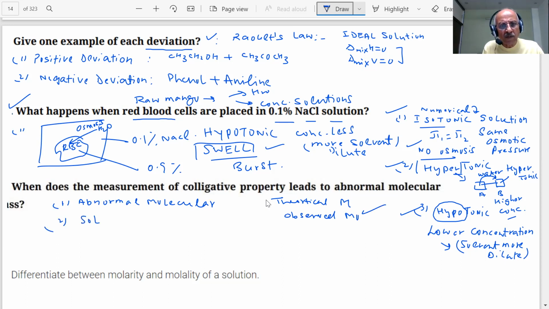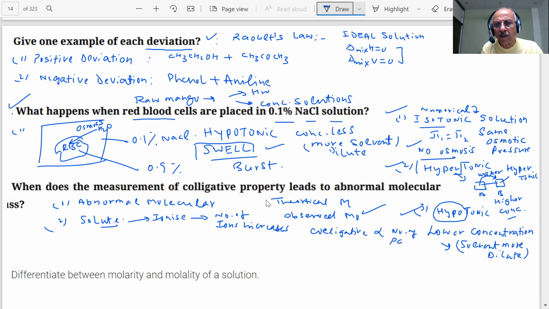What happens to solutes? They can ionize and the number of ions increases. And the colligative property depends on the number of particles. Colligative property is directly proportional to the number of particles, and this is inversely proportional to the molecular mass.